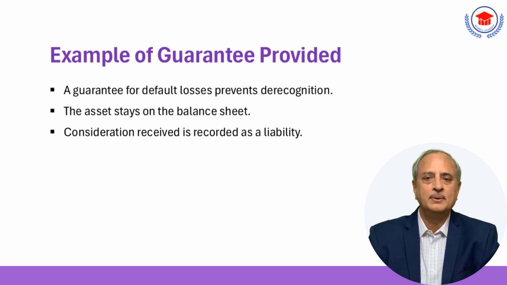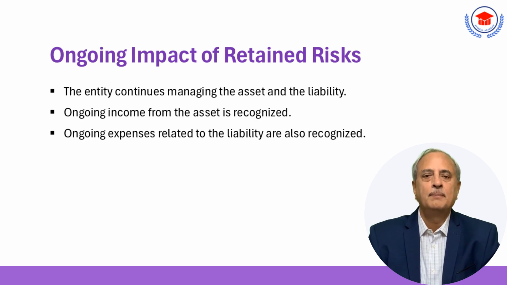Let's consider an example. Imagine an entity transfers a financial asset but provides a guarantee to cover default losses on that asset. In this case, the guarantee means the entity has effectively retained most of the risks and rewards tied to the asset. Because of this, the asset remains fully recognized on the balance sheet, and the consideration received is recorded as a liability. The entity continues to manage the asset as if it were still its own, while also handling the financial obligations tied to the liability.